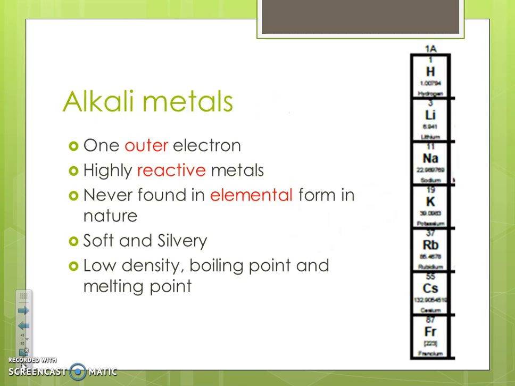All right, now some more specifics and smaller groups I want you guys to know. First one, on the very far left of your periodic table, is group number 1. These are the alkali metals. All right, one thing, these guys all, since they're group 1, they have 1 outer electron. They're very reactive, and they're never found in elemental form.